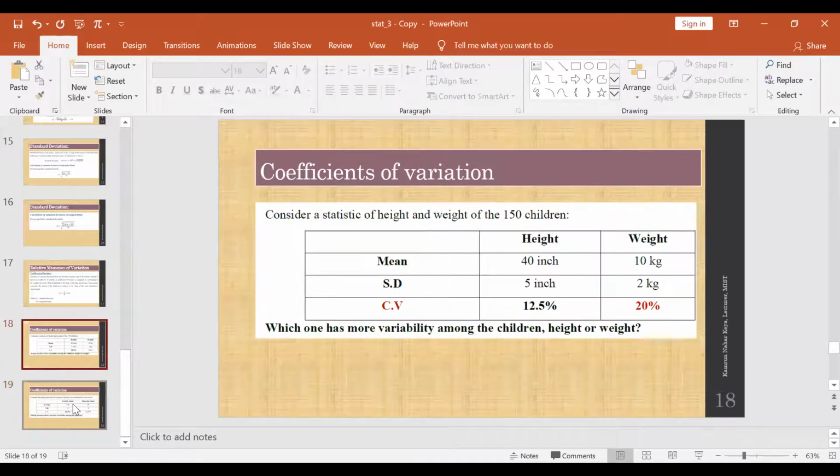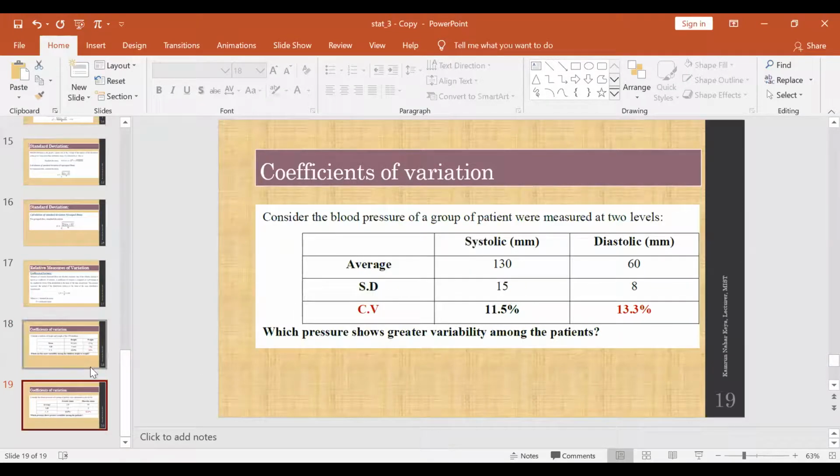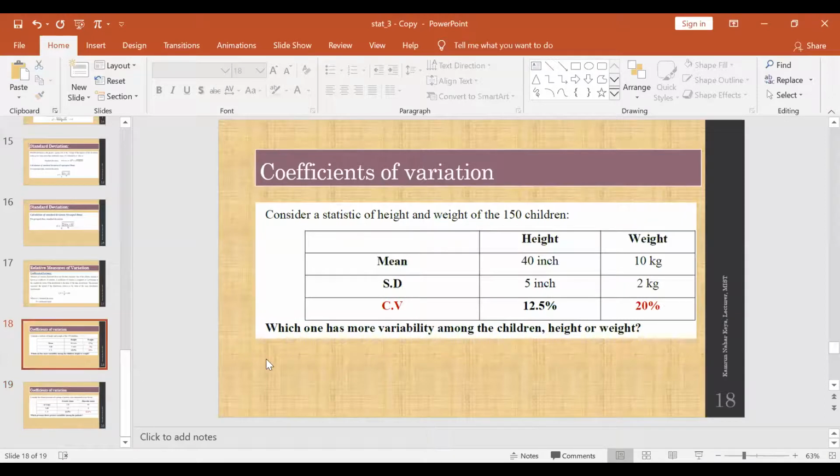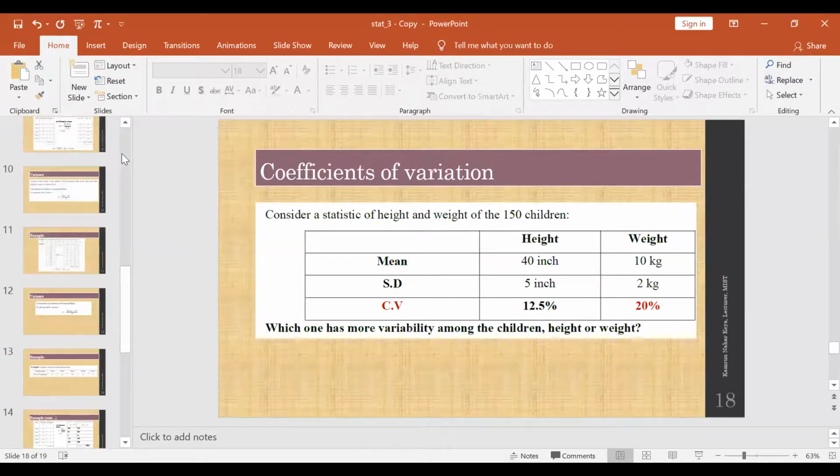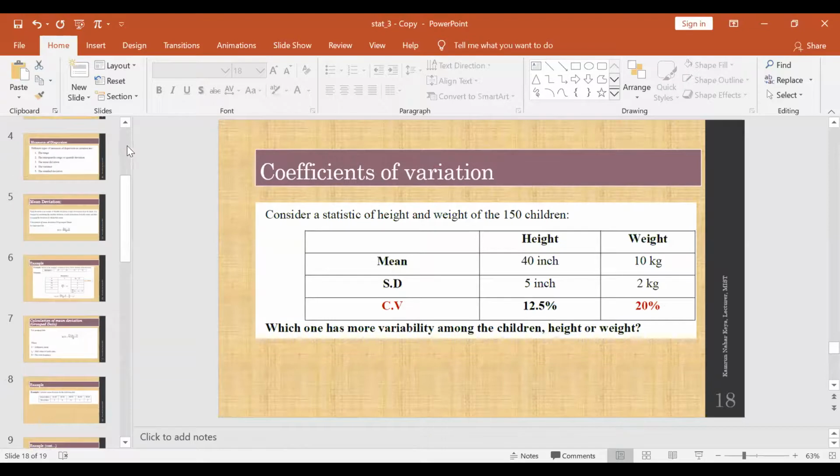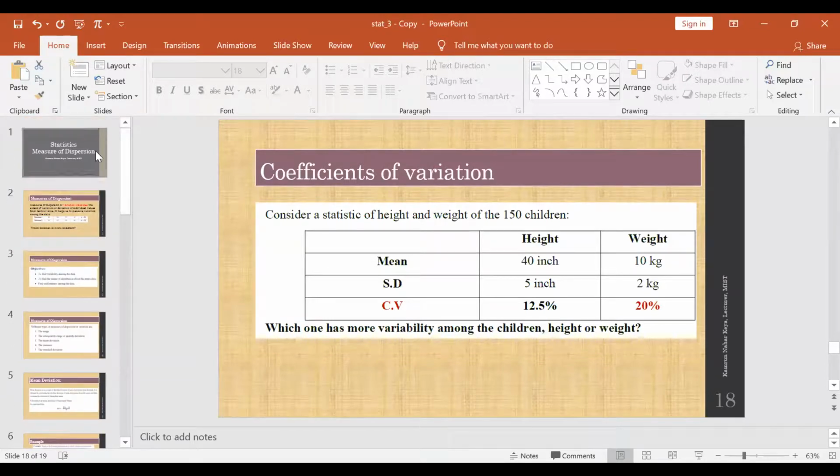I'm not going to give anything new today because this is a new topic, measure of dispersion, and dispersion is up to there. If you have any question, we are going to review it. Any questions?